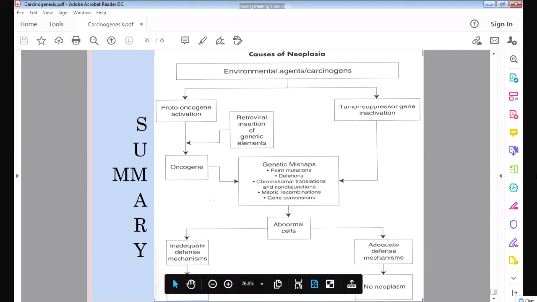Finally, which genes are damaged? The apoptotic gene and the DNA repair gene. All these 4 genes will cause cancer. So this is how cancer develops in our body, and this is called carcinogenesis. I hope all of you have understood what carcinogenesis is.